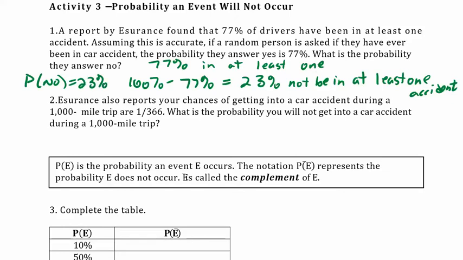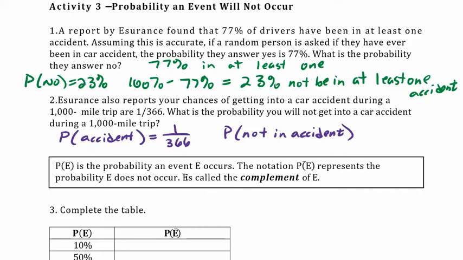All right, why don't you pause the video, take a look at number 2, answer it, and start the video when you're done. So this problem says if you go on a 1,000-mile trip, your probability of getting in an accident is about 1 in 366. So roughly that would mean if you did this 366 times, you might get in one accident.